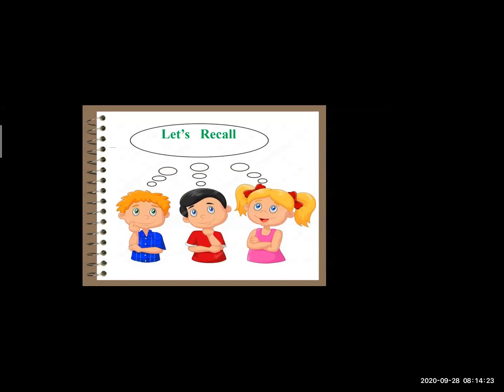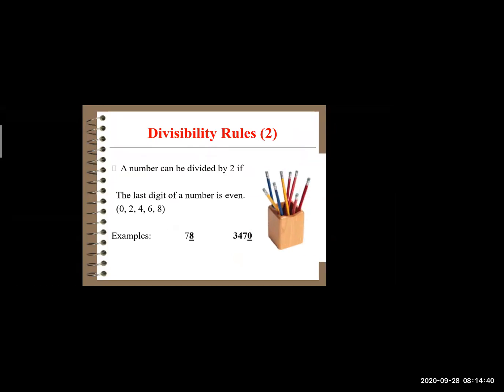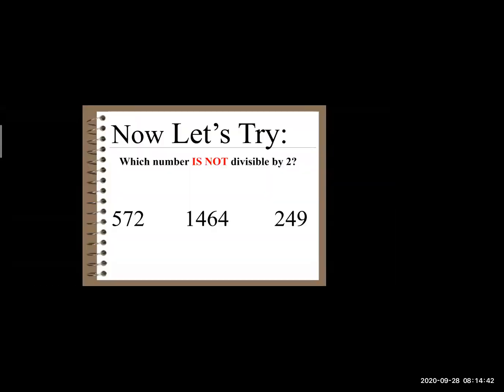Out of them, let's recall some of them. The divisibility tests. The first test that we will recall is the divisibility rule for number 2. Let's check whether the particular number is divisible by 2 or not, and what the conditions are for that.